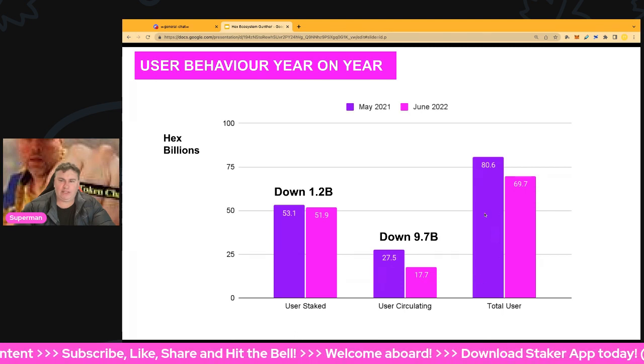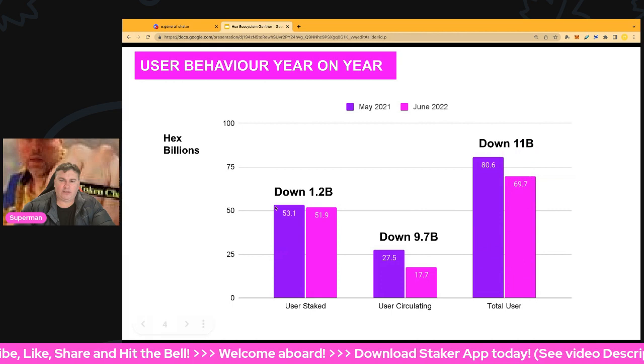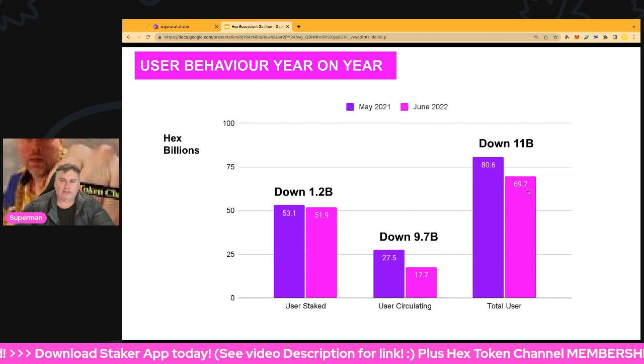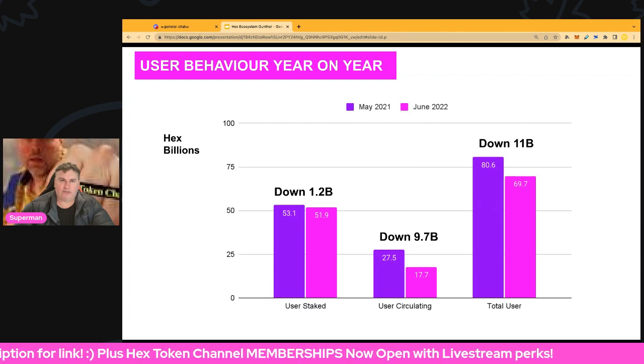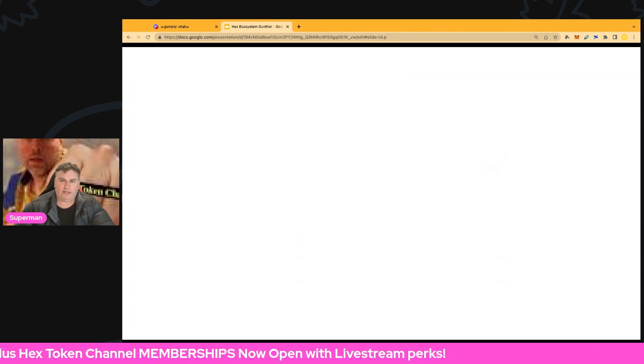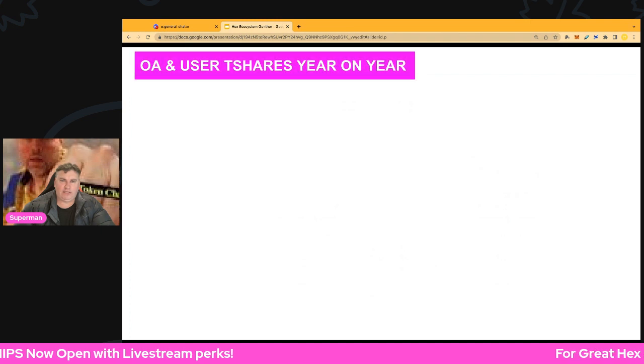We've got the total user there. Therefore, if you add those two together, it is down about 11 billion approximately, and that's 80.6 billion down to 69.7 billion there. So very, very cool. You can see that in the public's hands, it's Hex is less, that's for sure. So very, very cool stuff happening there. As we say, the circulating supply down to 3%, so bodes well for the years ahead.